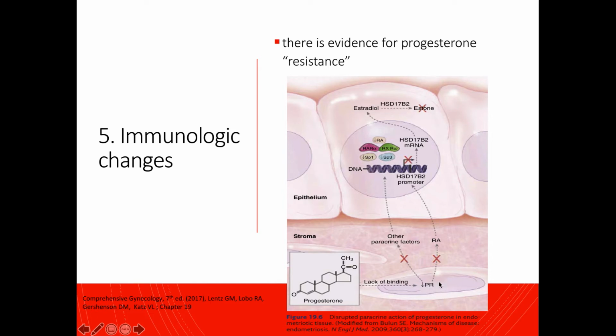Because of that, stromal cells of endometriosis are not capable of responding to progesterone by formation of sufficient quantities of retinoic acid and other paracrine factors, because of the deficiency in the levels of progesterone receptor. Consequently, the 17-beta-2 hydroxysteroid dehydrogenase promoter in epithelial cells is not activated. And if this is not activated, then there will be very, very high levels of estradiol because there's no enzyme to convert estradiol to the less active form, which is estrone.